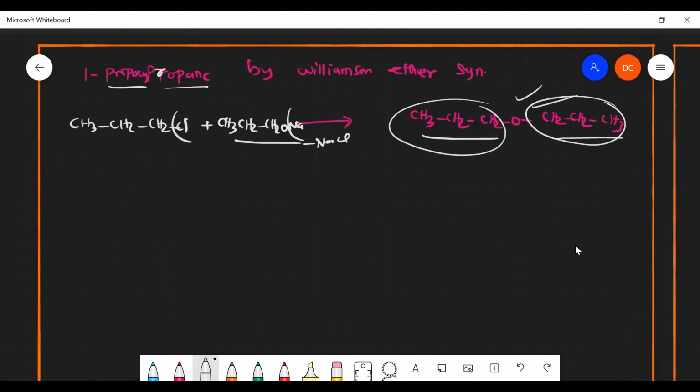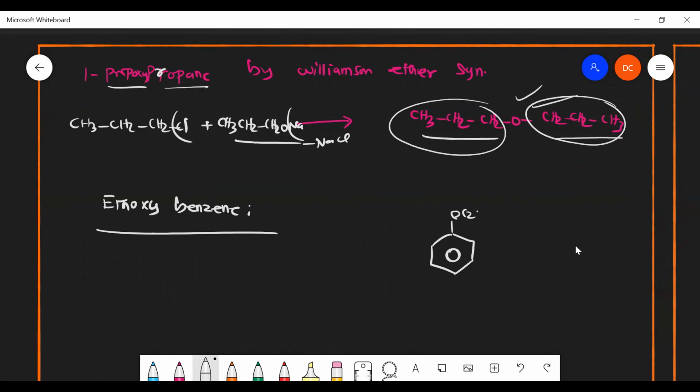Yes, sir. Okay, fine. Suppose I need to prepare ethoxybenzene by Williamson ether synthesis. How can I make it? What are all the reagents I have to take? So here I can write ethoxybenzene, OC2H5.